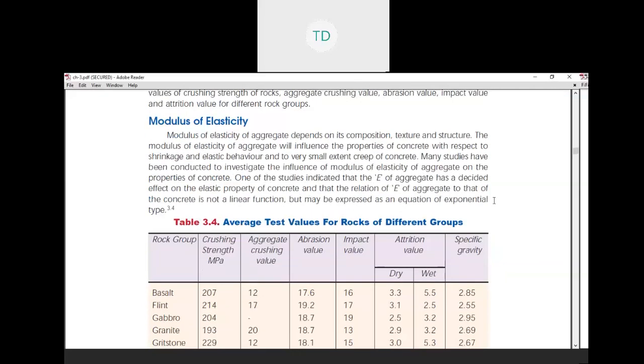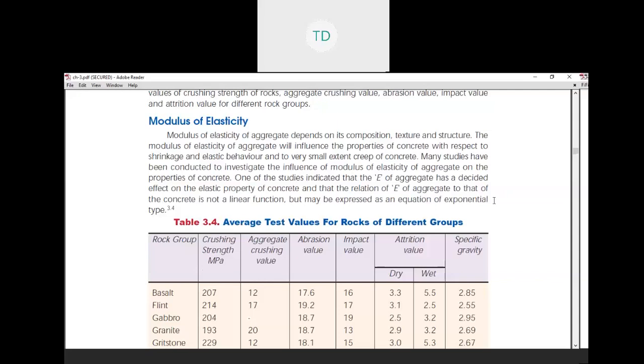Now, modulus of elasticity. The modulus of elasticity of aggregate depends on its composition, texture, and structure. The modulus of elasticity of aggregate will influence the property of concrete with respect to shrinkage and elastic behavior, and to a very small extent, creep of concrete.